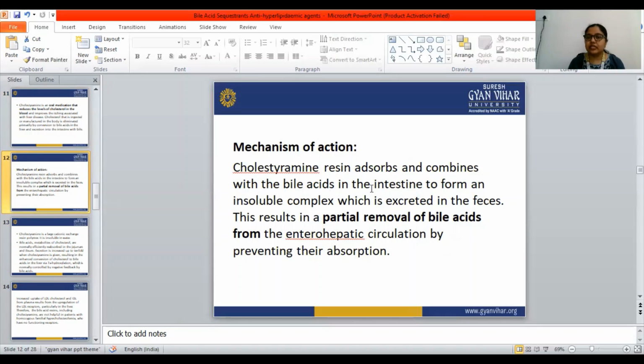The cholestyramine resin absorbs and combines with bile acid in the intestine to form an insoluble complex, which is excreted in the feces. This results in a partial removal of bile acid from the enterohepatic circulation by preventing their absorption.